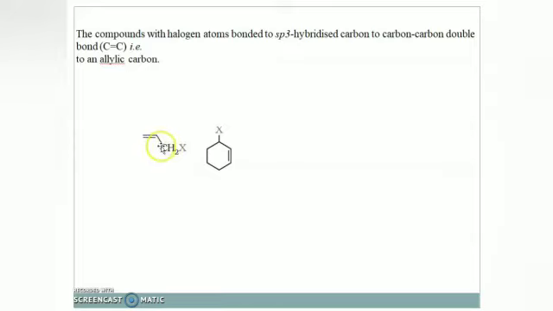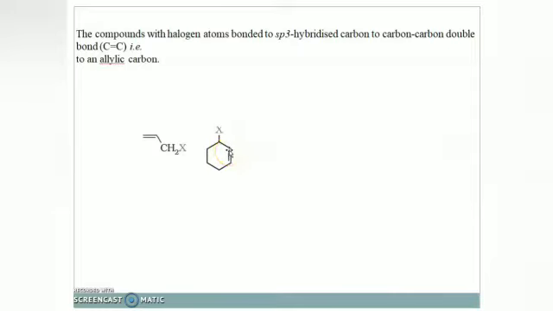This carbon is known as allylic carbon, which is adjacent to a double bond. If you check here, there is also a double bond. This carbon atom is attached to this double bond, isn't it? So this carbon atom is known as allylic carbon. The allylic carbon is attached to a halogen group, and there is a nearby double bond.